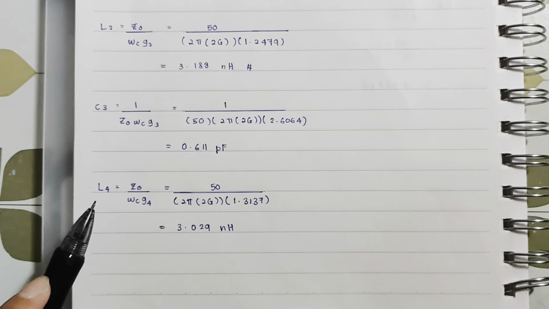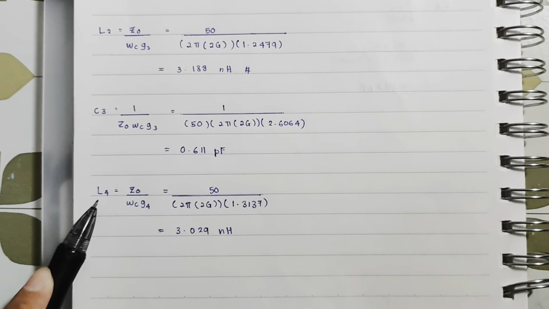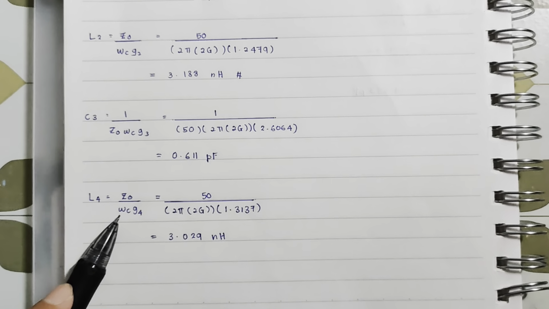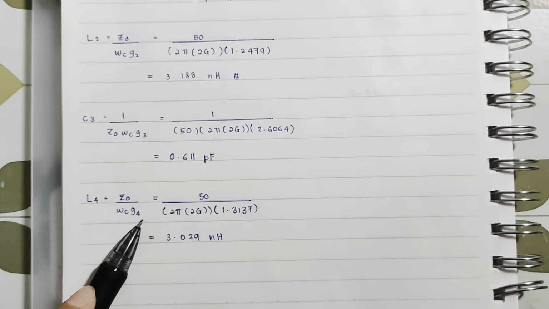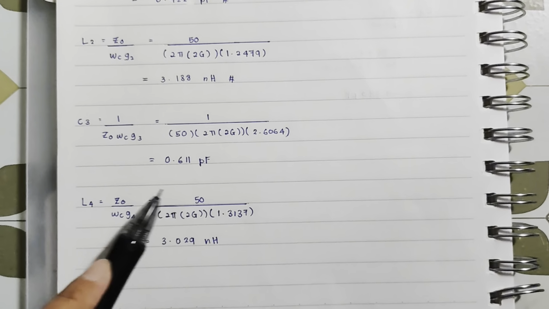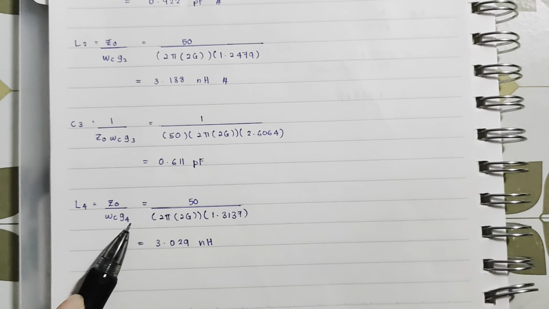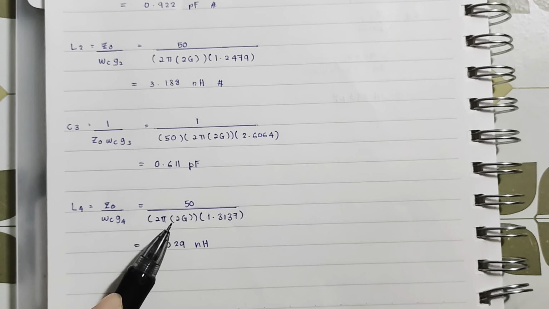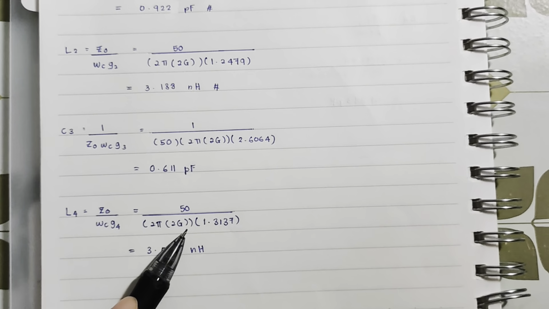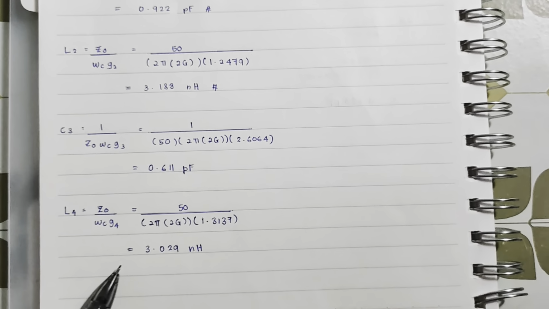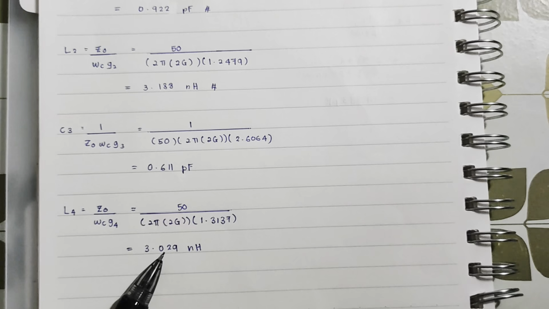Next, this is the formula of inductor L4: Z0 over omega C times G4 for group 4. Z0 is 50 ohm and omega C is 2 pi times 2 gigahertz. And then we multiply again with group 4, 1.3137, and the answer is 3.029 nanohenry.